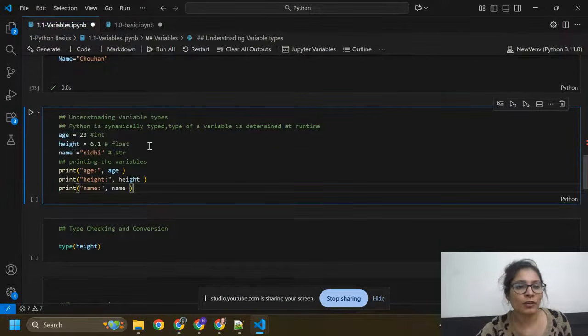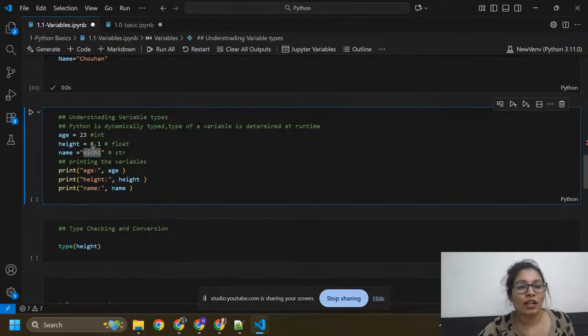Height equals to 6.1. Name is Nidhi. So you can see here this number is an integer. This is a whole number, it is a complete number, that's why I call it a whole number. And this is incomplete, so we can say it is float.